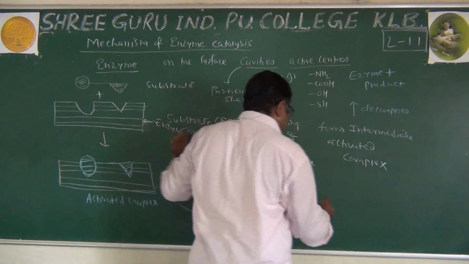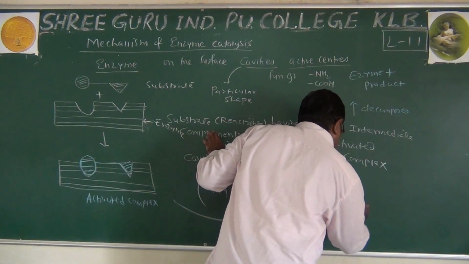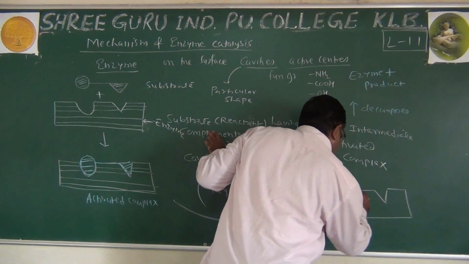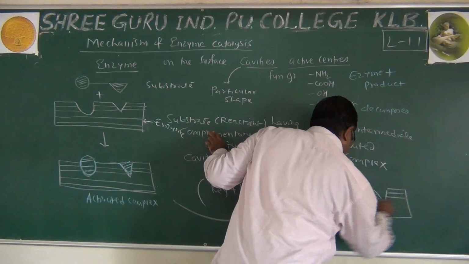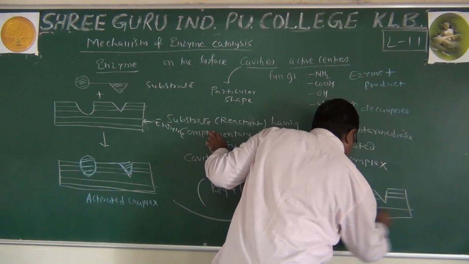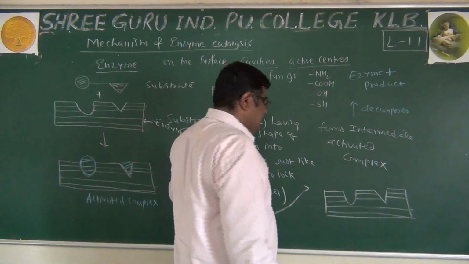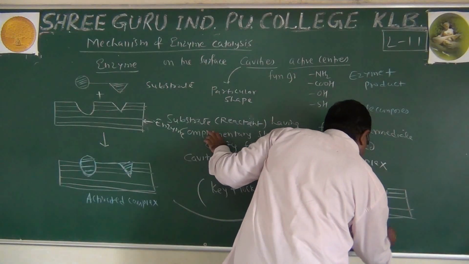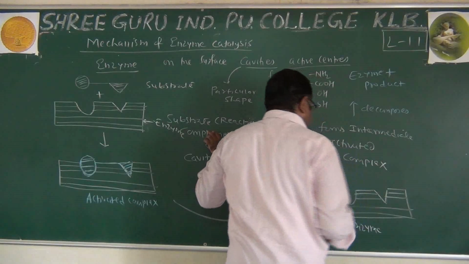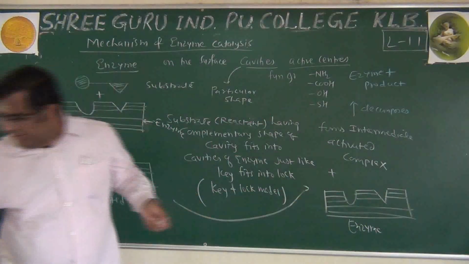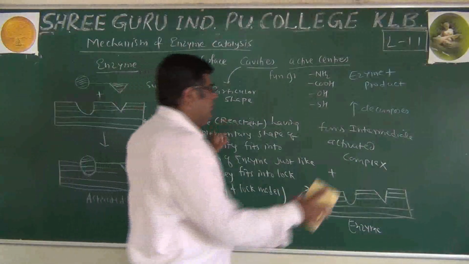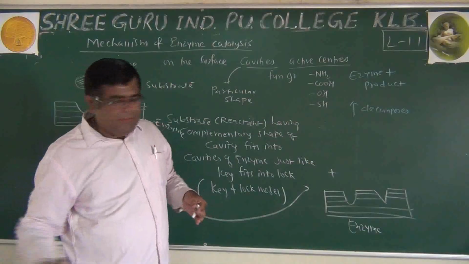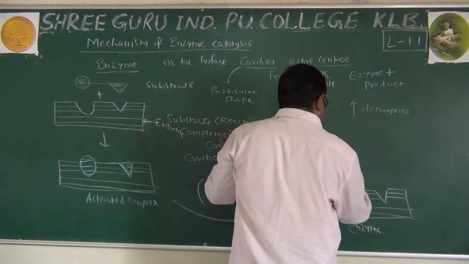Here I draw this enzyme, which is a catalyst in this case. We got it after decomposition of the intermediate, and now the product is like this.